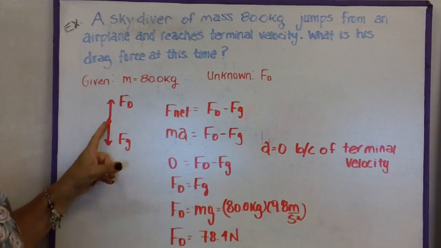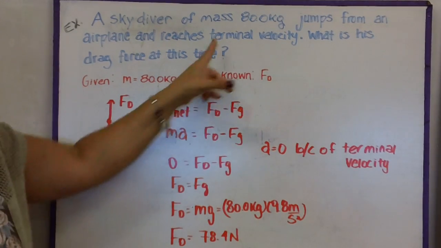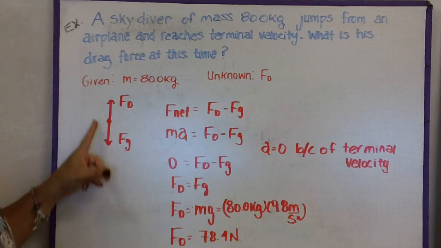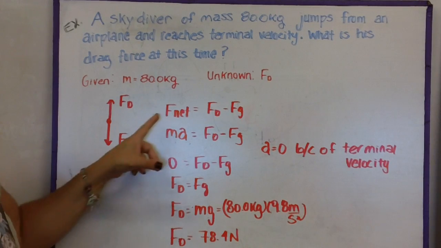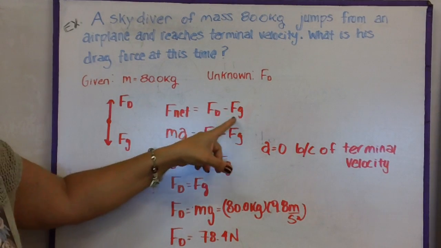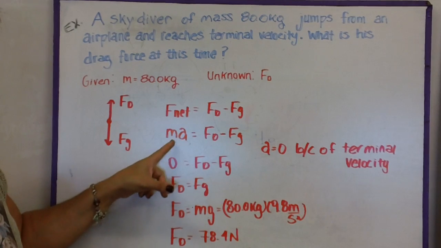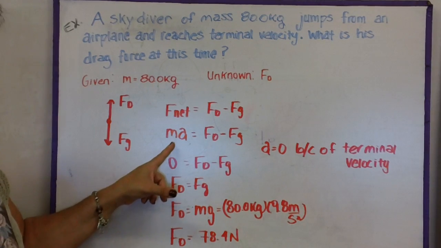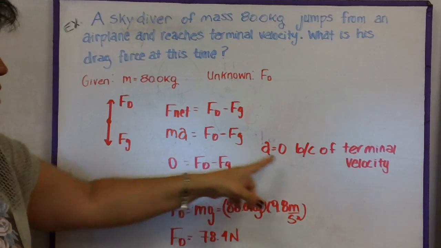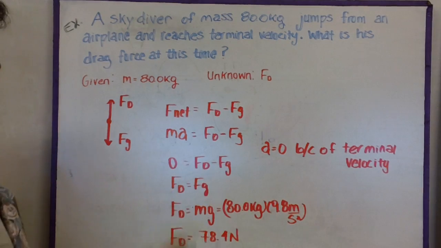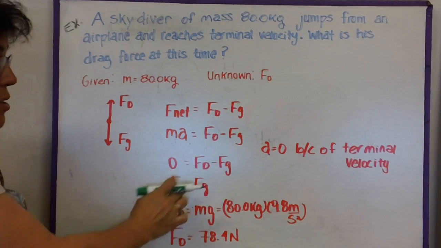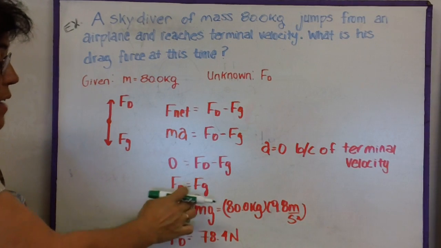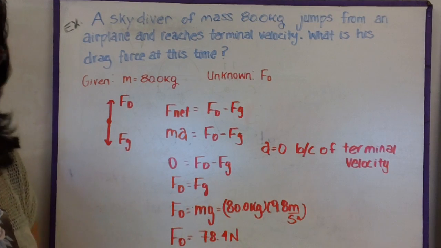So we know from our free body diagram that because it's terminal velocity, Fd has to equal Fg. So Fnet is Fd minus Fg, and Fnet is mass times acceleration, but this has to be 0 because it's terminal velocity. So this ma goes to 0, and we do a little algebra here, and we know that the drag force has to equal the force of gravity.